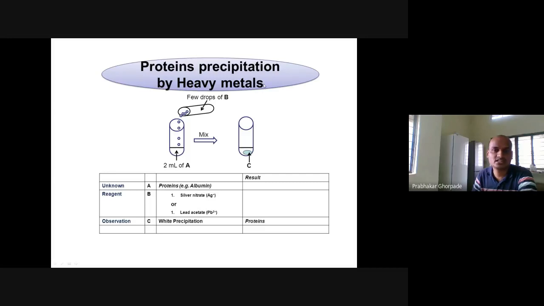Next is protein precipitation by heavy metals. If you want to detect the protein, you have to precipitate it, right? Proteins are soluble in water or the solution, so if you want to detect them, you have to make them insoluble. How can you make them insoluble? We can add heavy metals like silver nitrate or lead acetate to this solution, a few drops. If you observe precipitate formation, it indicates that proteins are present in this solution. That is protein precipitation by heavy metals.